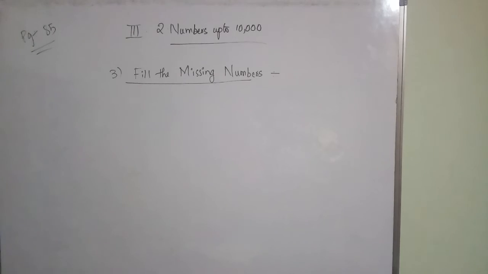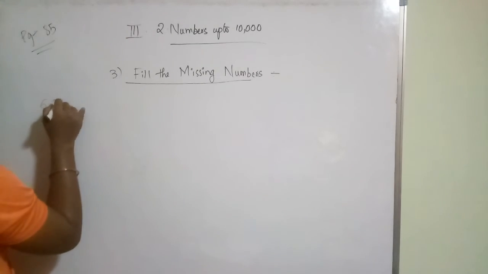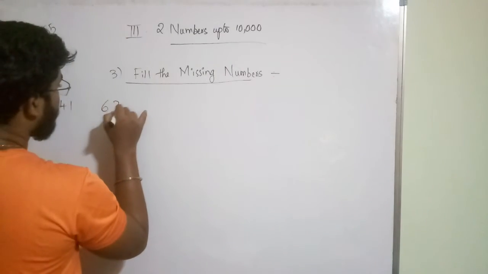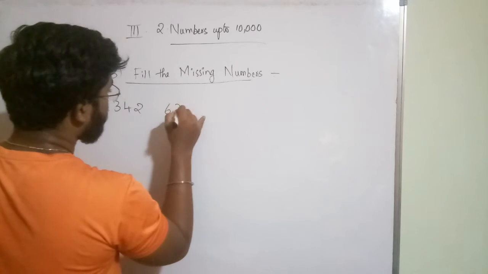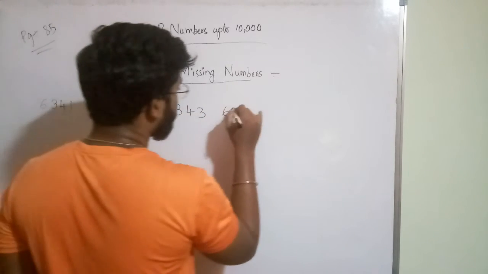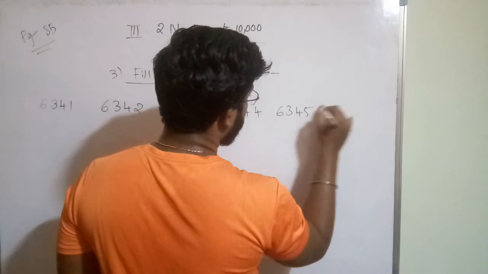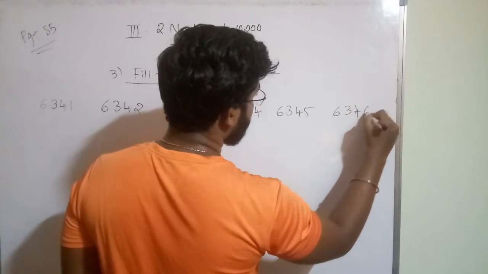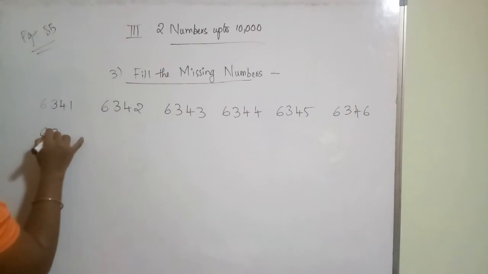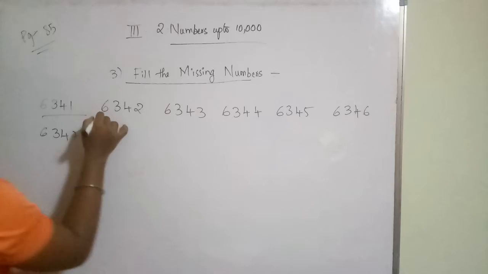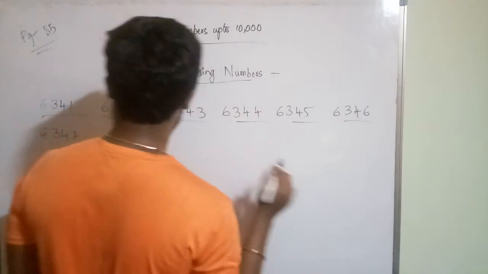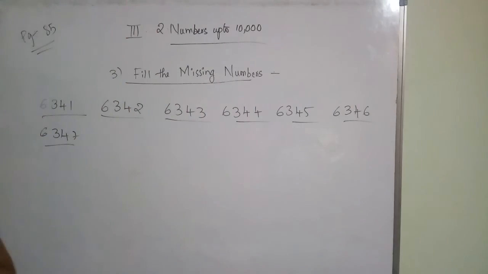So next one is 6341, 6342, 6343, 6344, 6345, 6346, 6347. Okay, you have to fill with consecutive numbers. 47 is completed.